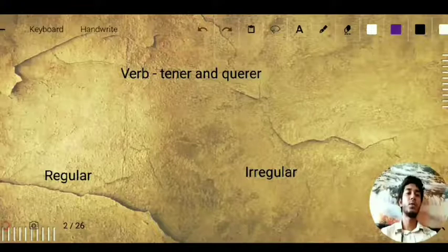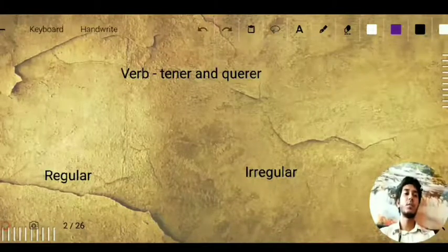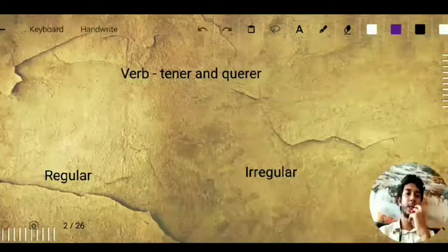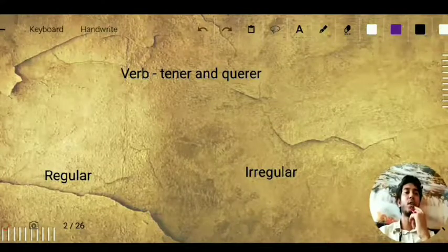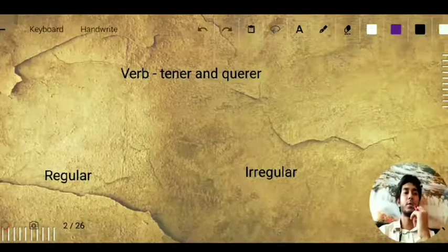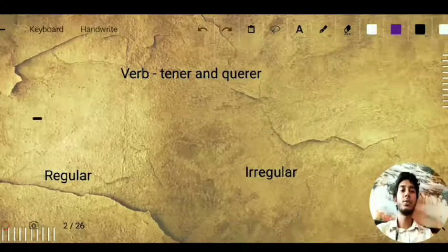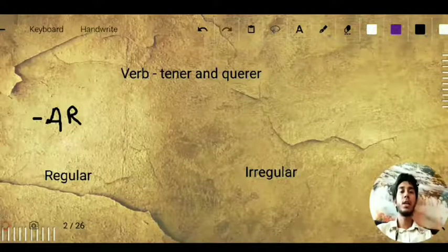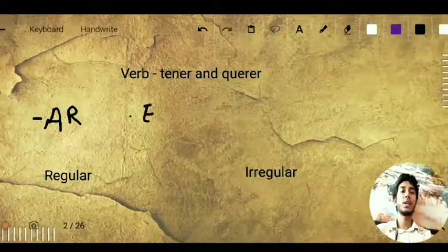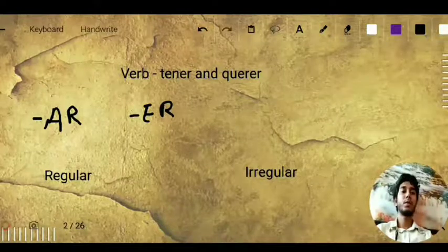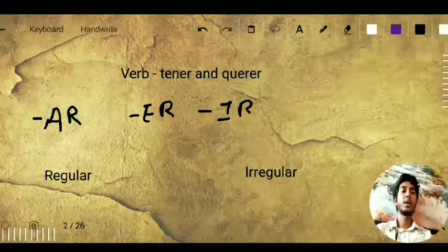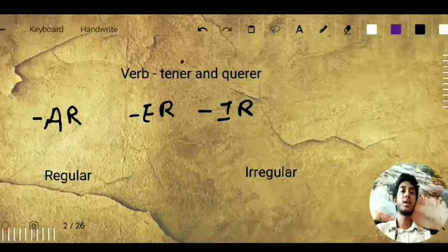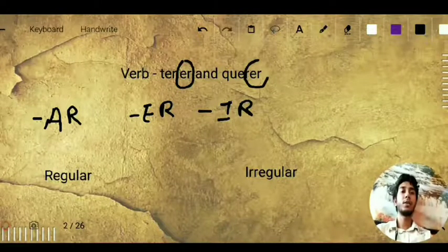In this lesson, I am going to discuss tener and querer. Before that, I would like to tell you that there are two types of verbs, regular and irregular. All the verbs we have in Spanish will end in AR, or the ending will be in ER, or IR. As you can see, the verbs tener and querer end in ER. Look at the ending, ER ending.